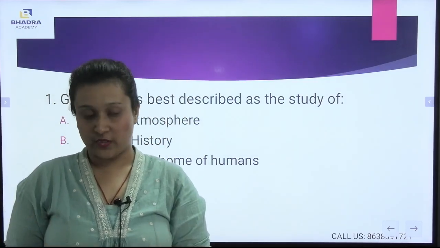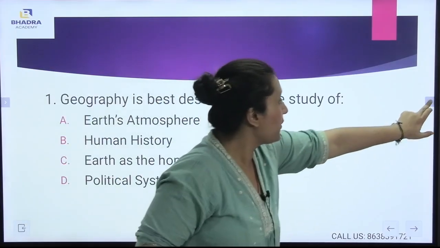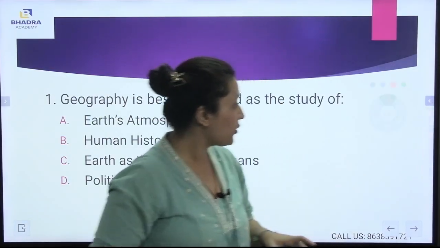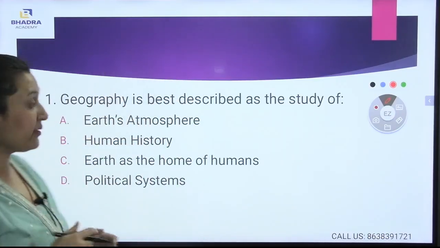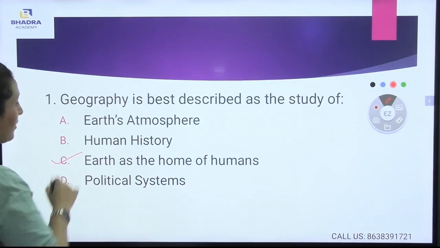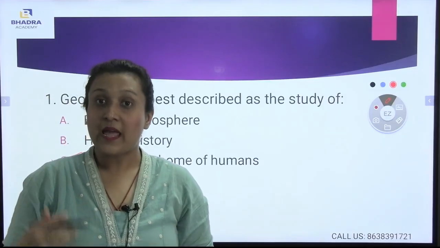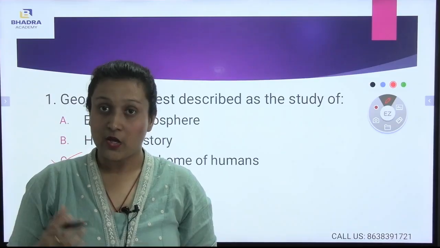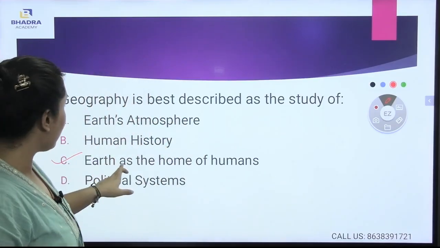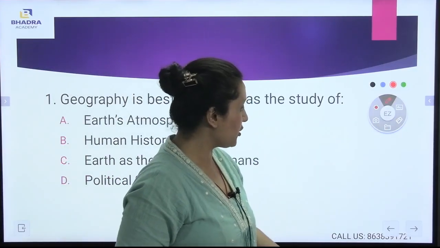The first question: geography is best described as a study of. Now, what do you mean by geography and what is the use of studying geography? You see, we study geography to understand the earth as the home of humans. Geography is the earth, where all the people live and interact with each other. So, geography is the study of earth as the home of humans. Now, let's go to the second question.